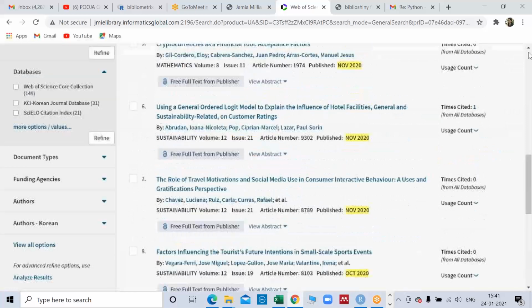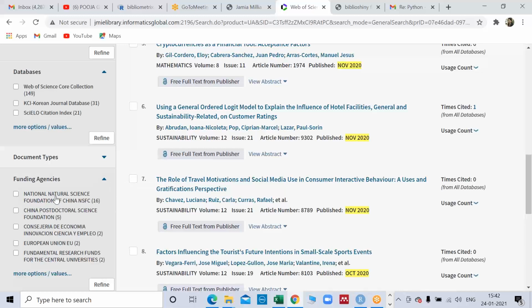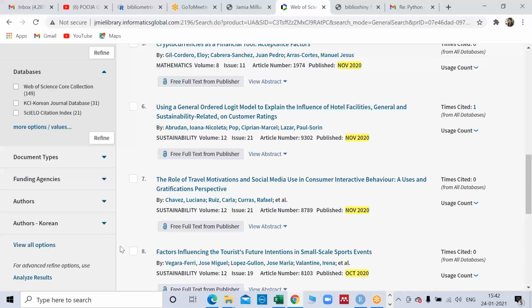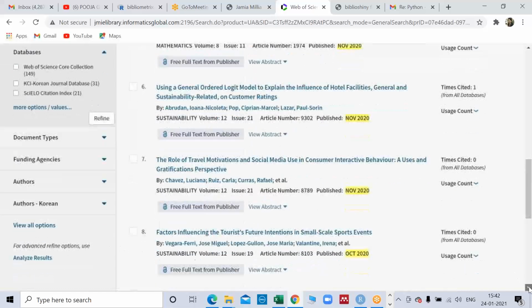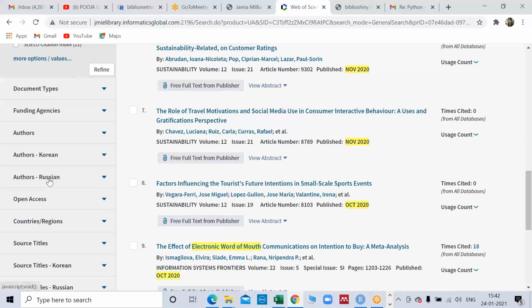So you will get all kinds of papers which have been done. If you are interested in certain authors also, here you will get which are the main authors in this particular domain. We don't want this, so we can go back. If we want to see which are the leading research funding agencies, if you want to put in any project, we can get an idea from here also. So this is not only for writing a paper. These particular softwares, Citation and Biblioshiny, are useful in many other ways.